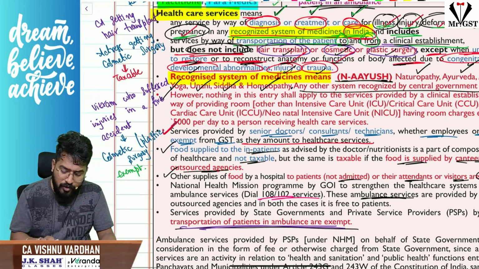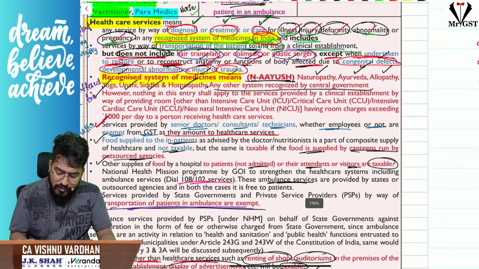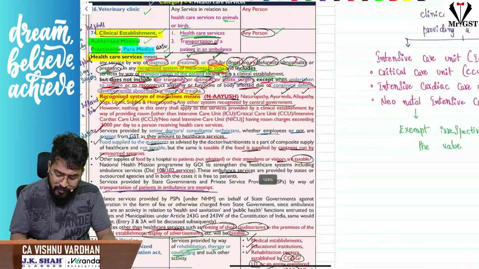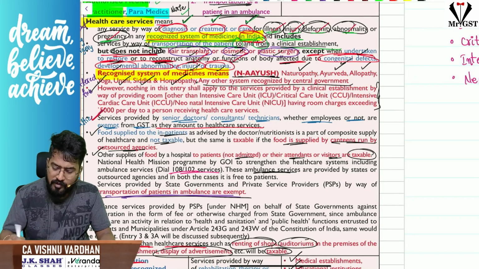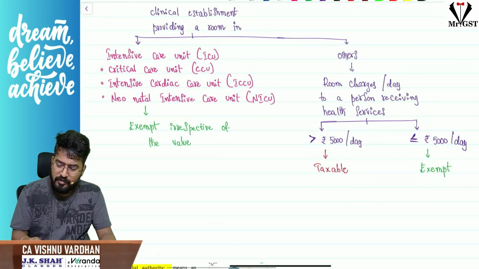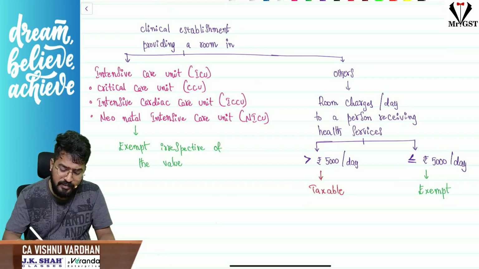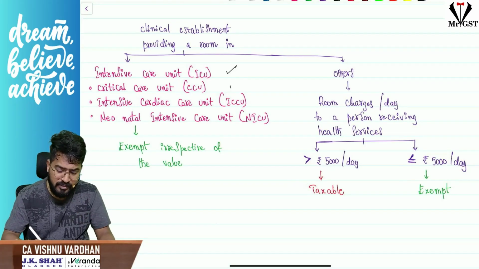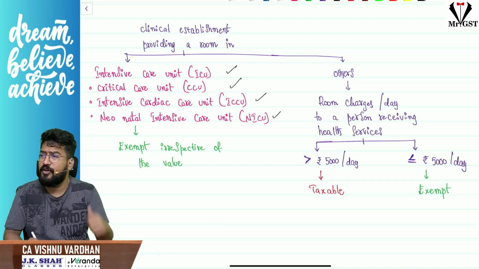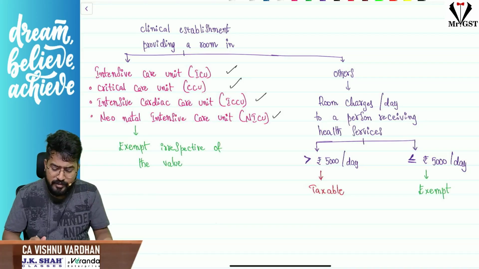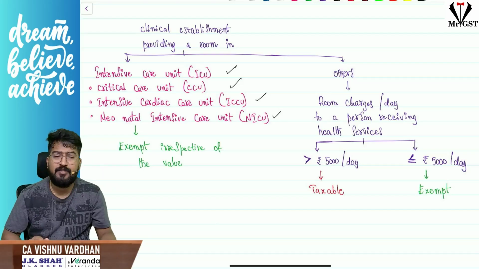Okay, and not only that, what we are understanding here is regarding renting of rooms in the hospitals. For the renting of rooms in the hospital, they have given a point there. Exemption applies if the room charges are paid for ICU, CCU or ICCU or NICU, that is, intensive care unit, cardiac care unit, intensive cardiac care unit or neonatal intensive care unit. For all these things, no matter how much room charges you charge, it is exempt under GST.